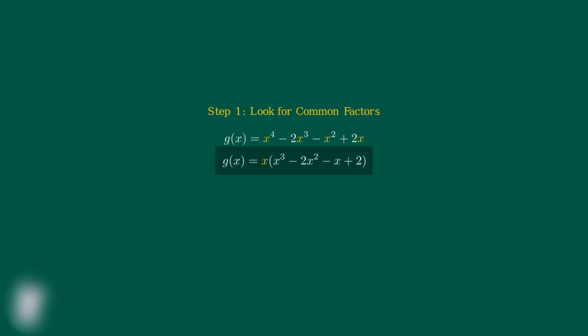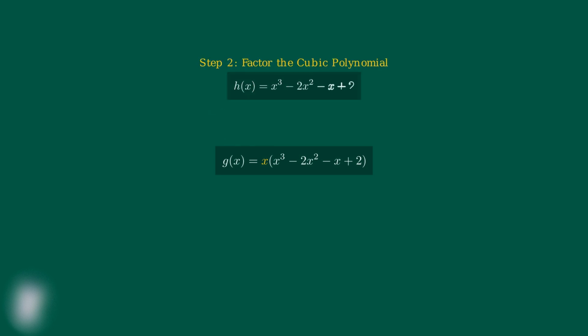Now we need to factor this cubic polynomial inside the parentheses. Let's focus on the cubic polynomial h of x equals x cubed minus 2x squared minus x plus 2. To use the factor theorem, we need to find the factors of the constant term. The constant term is 2, so the possible rational roots are plus or minus 1 and plus or minus 2. Let's test x equals 1. We substitute 1 for every x in our polynomial.